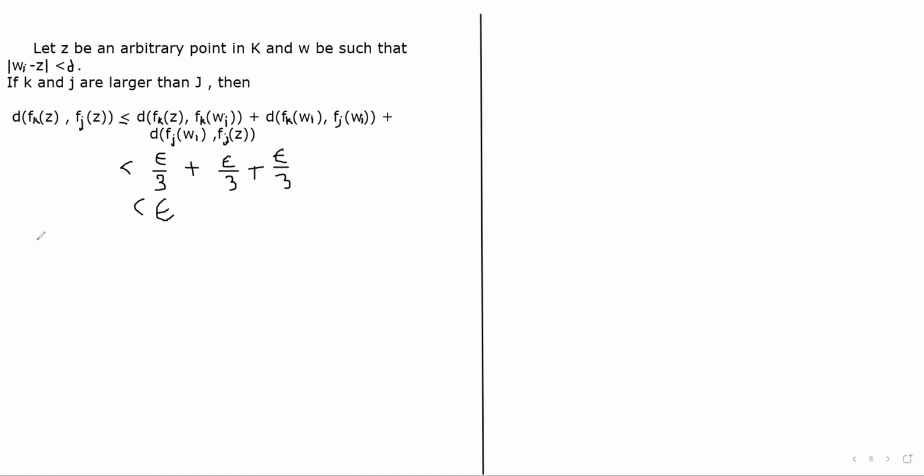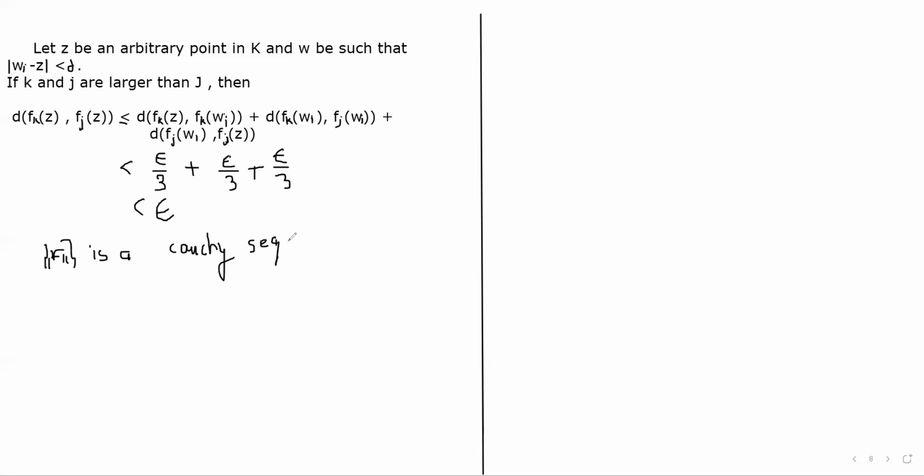Okay, thus from this we can say that sequence Fk is a Cauchy sequence.